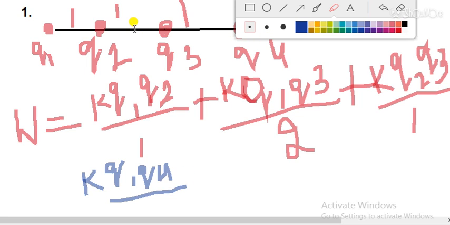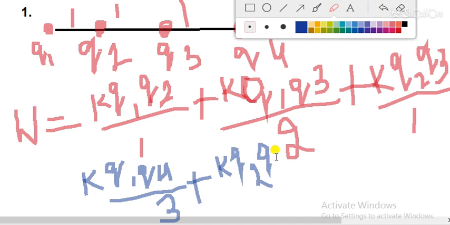The distance between 1 and 4 is 1 plus 1 plus 1, so it will be 3, plus the work done against Q2. So K into Q2 into Q4, the distance between 2 and 4 is 2.